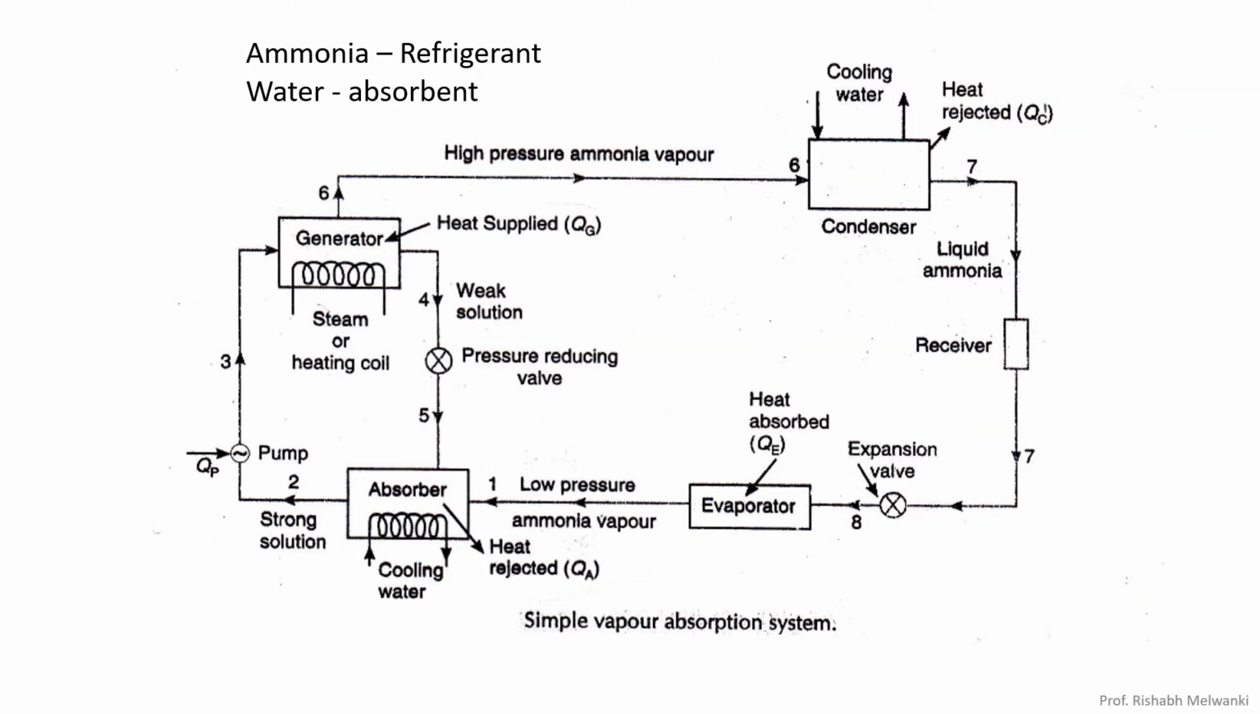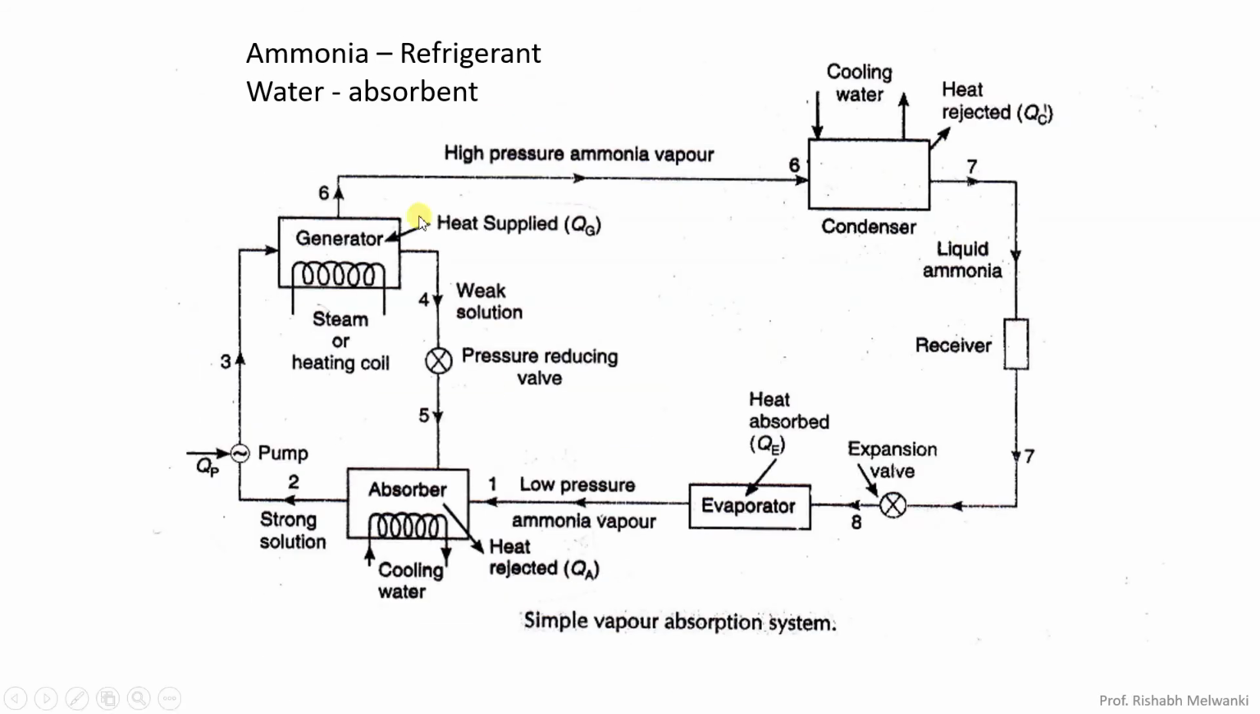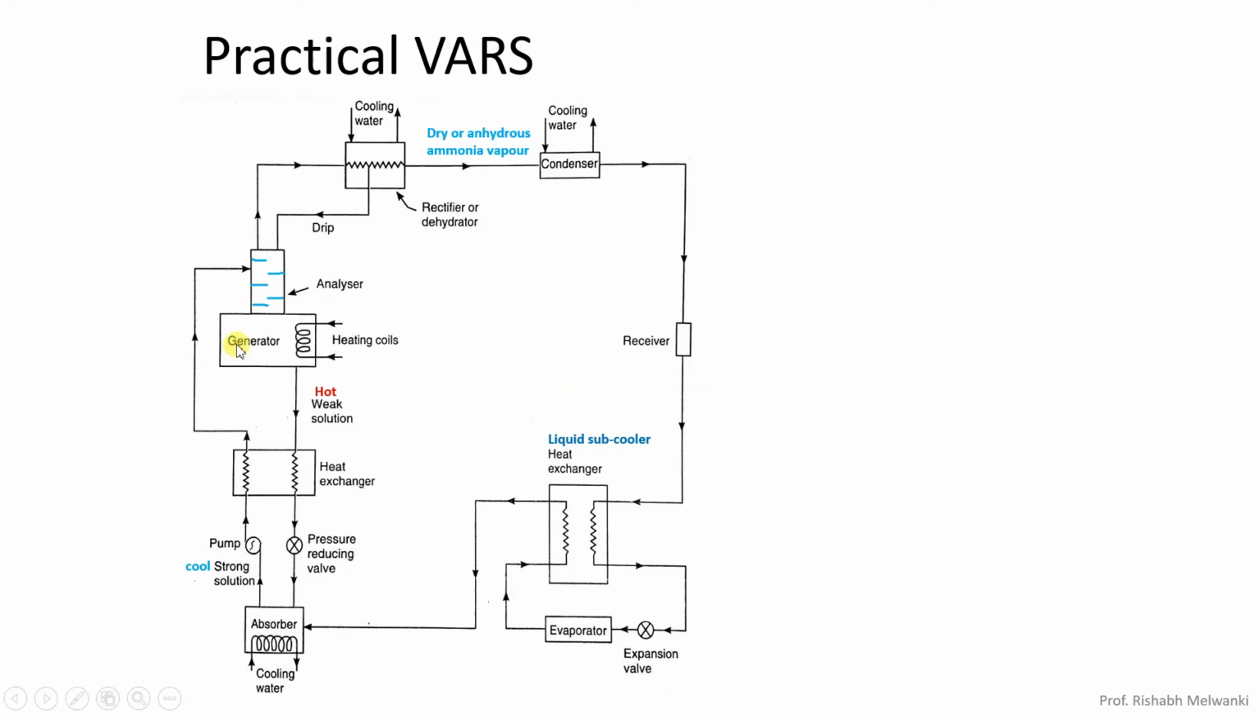Now we will see the practical vapor absorption system. Some modifications need to be done in this system. What are those modifications? We will see that. Here you can see a practical vapor absorption refrigeration system has been shown. If you compare it with the previous diagram, I will tell you what the changes are in this diagram. Above the generator we have an extra component.